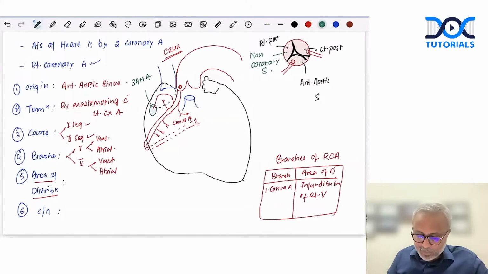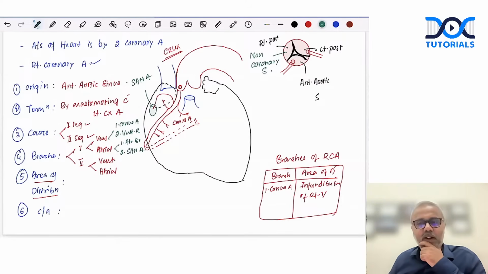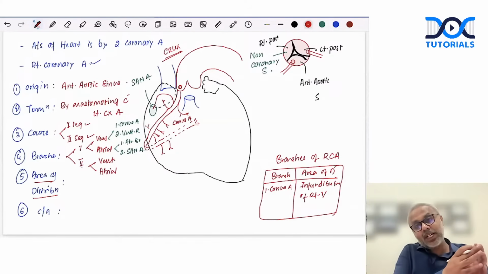So in ventricular rami, we were talking about the conus artery, right? And then we talked about the ventricular rami. In atrial, of course, we have the atrial branches, and one of the atrial branches is called the SAN artery. Done. So this is how we will describe the branches. Then what about the second segment? Remember, the second segment will give rise to, of course, the ventricular branches, and also it gives rise to the atrial branches, which will supply both right atria as well as left atria from the posterior aspect.